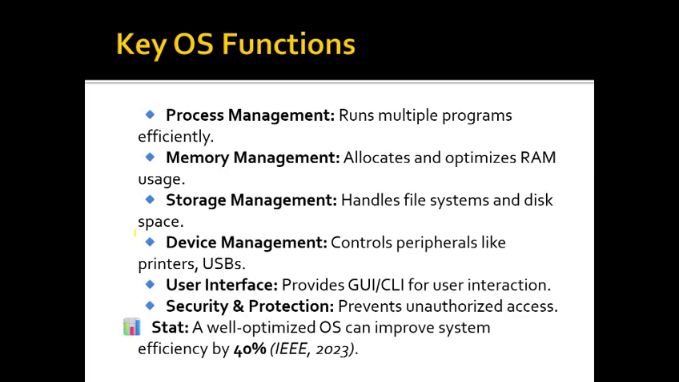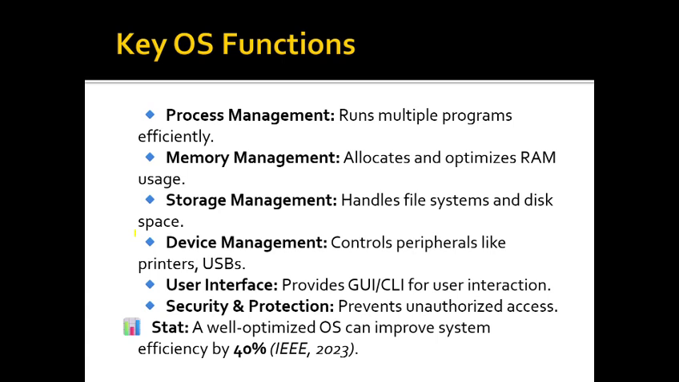Keys of operating system. There are majorly six keys in an operating system: process management, memory management, storage management, device management, user interface, and security and protection. Process management runs multiple programs efficiently. Memory management allocates and optimizes the RAM usage. Storage management handles the file systems and disk space. Device management controls the peripherals like printers and USB, the external devices.